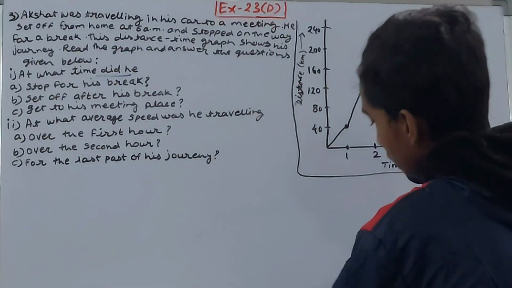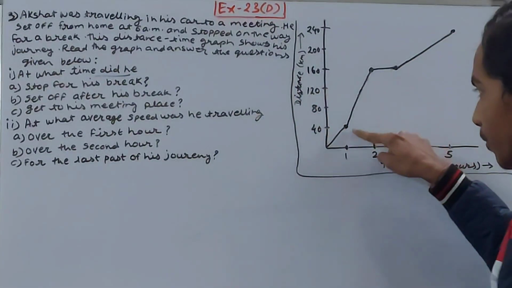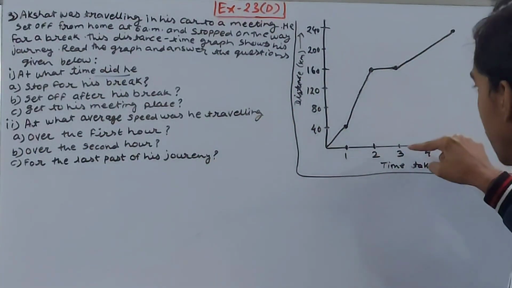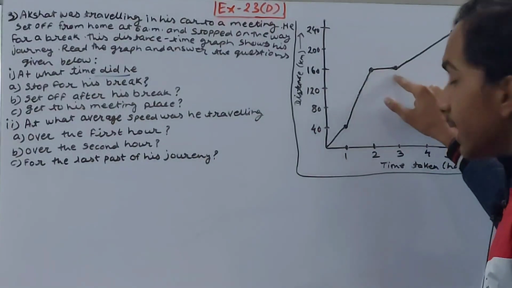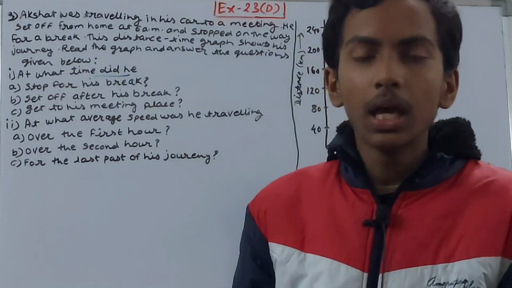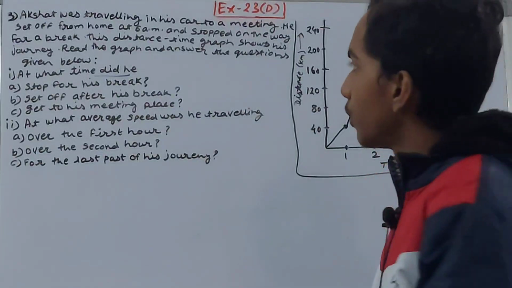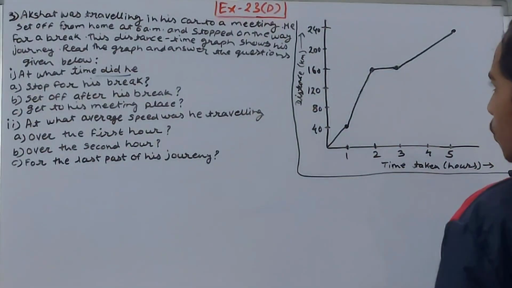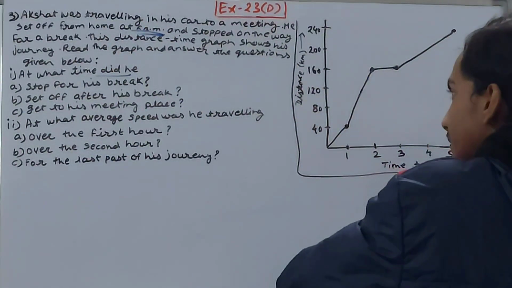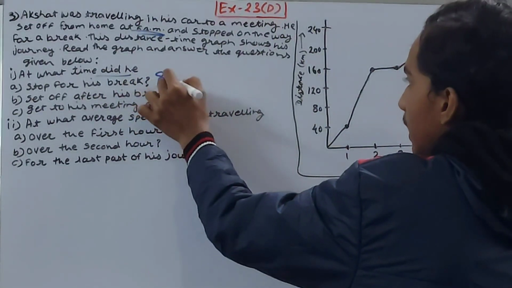Similarly here also, if you see the pattern, it is going up here. That means he is traveling, he is moving on. Then from this point it goes up at the second hour. Still he is traveling. But from the second hour to the third hour, you can see the line is a straight, horizontal line. That means his distance is unchanged, which means he stopped there for his break. He did not move. So you can write here after 2 hours. 6 a.m. he already started, so 2 hours after 6 a.m. is 8 a.m. So stop for his break: 8 a.m.